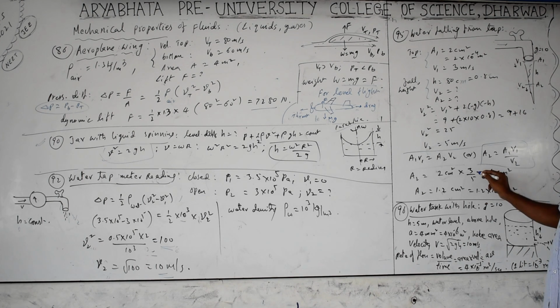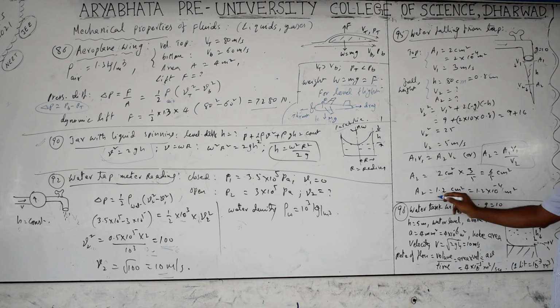2 centimeters square into V1, which is 3 meters per second, and V2 is equal to 5 meters per second. Units will be cancelled here. So 3 times 2 is 6, 6 by 5 is equal to 1.2 centimeter square. You will get the area of cross section. And as the height increases, the stream may even break into small droplets, which have small surface areas or areas of cross section.